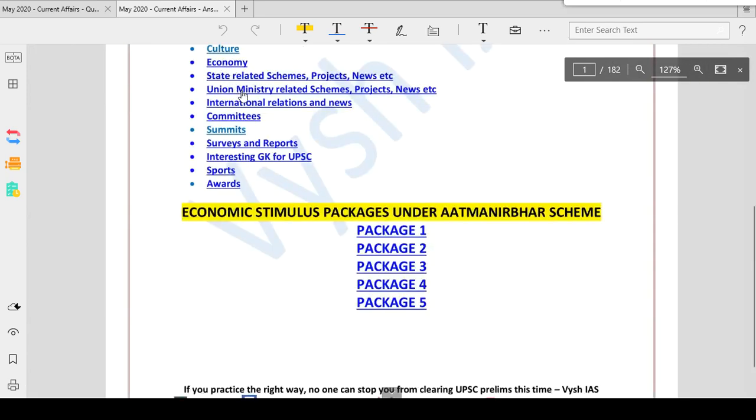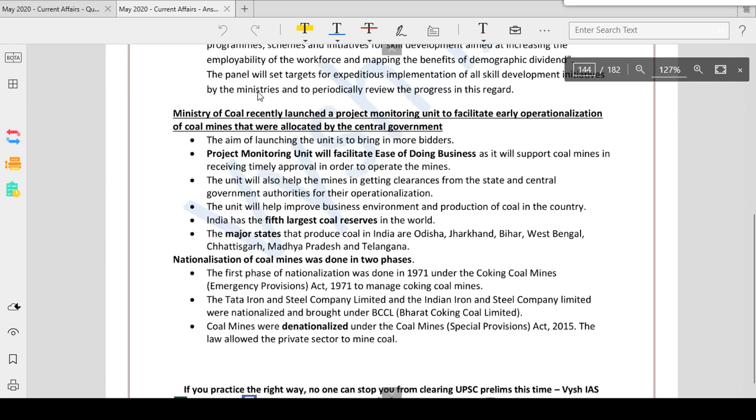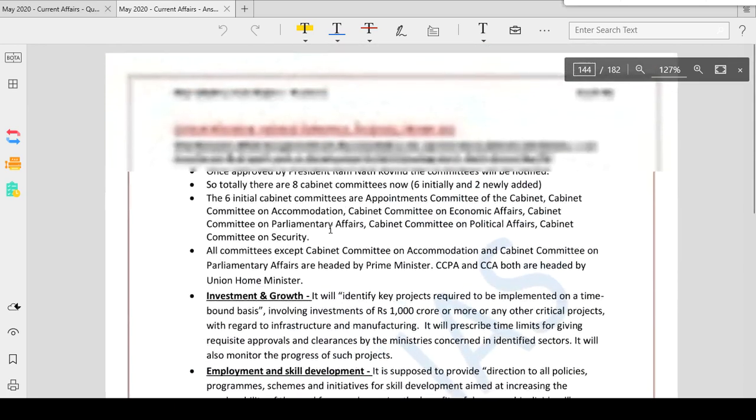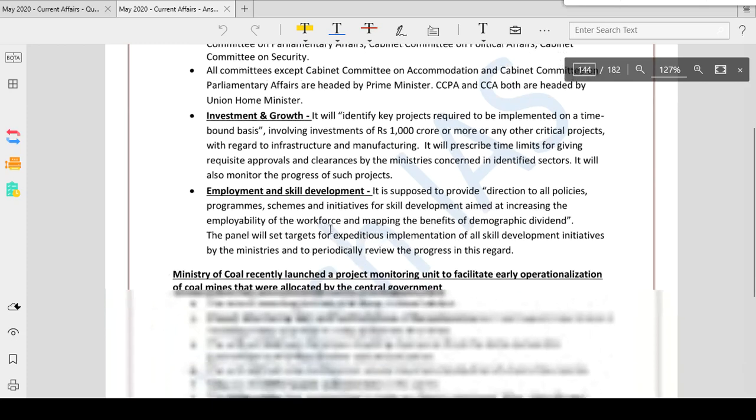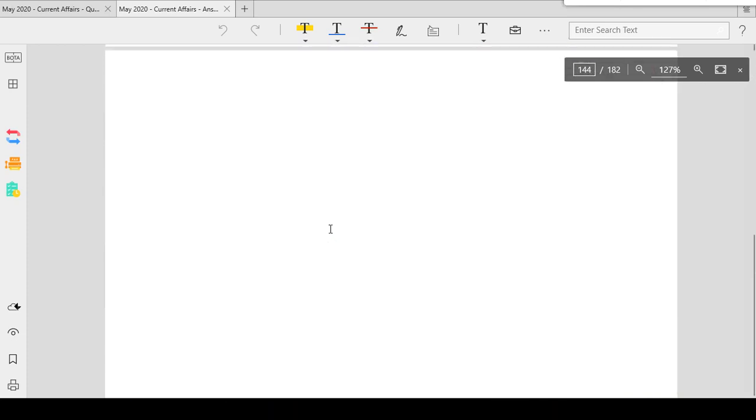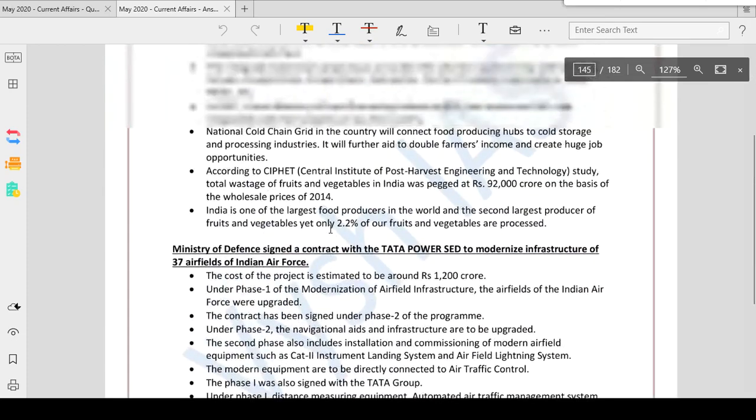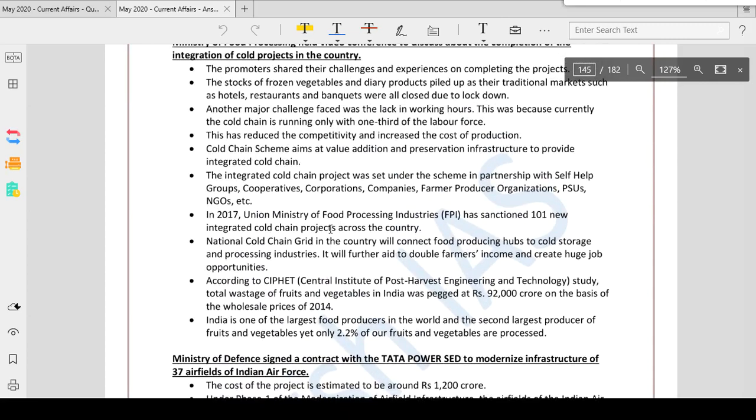Any sectional also you can see. See if you see Union Ministry schemes. That is in May month, Union Ministry, what all schemes they have done. So if you see here, cabinet related, Ministry of Coal, Ministry of Defense, and these things which you see, right, these are common to every current affairs test.